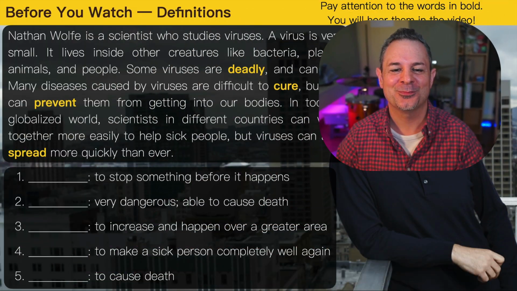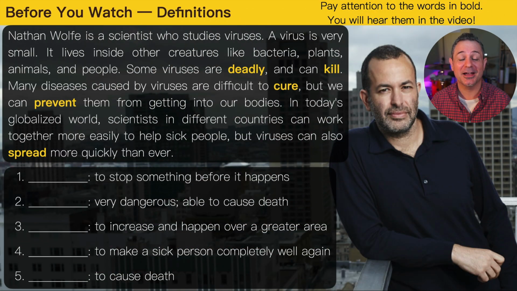How'd you do? Let's check your answers. Which word means to stop something before it happens? That's the word prevent. Which word means very dangerous, able to cause death? This is the word deadly. Which word means to increase and happen over a greater area?